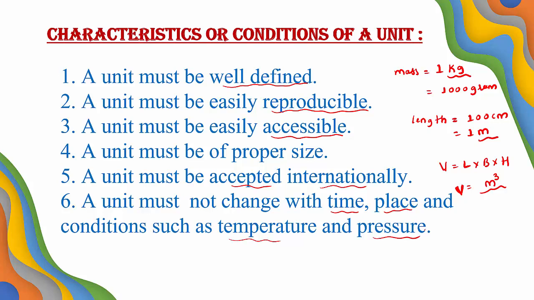Then fifth point, a unit must be accepted internationally. At international level, we should accept that unit. Then sixth point, a unit must not change with the time, place and physical conditions like temperature and pressure. So these are some conditions, or we can call it the characteristics of a unit.